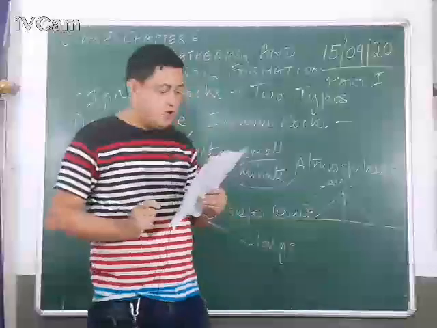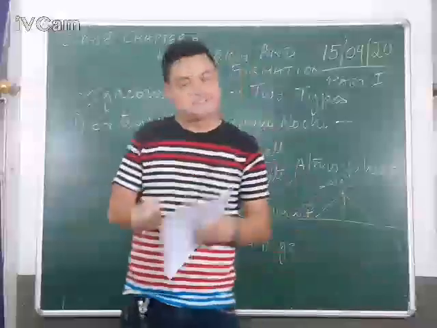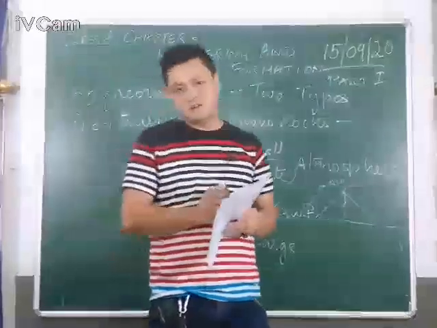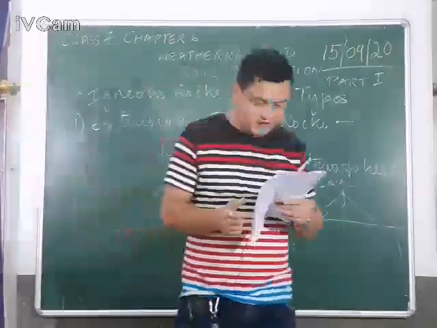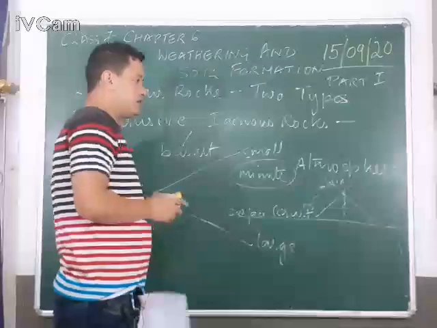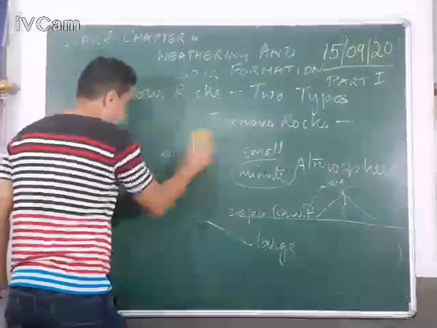So they are mostly used as building materials. Granite plus basalt. Granite is a product of intrusive rocks, whereas basalt is a product of extrusive rocks. And they are used for building material. Now we are moving on to the second type of rock, that is known as sedimentary rocks.